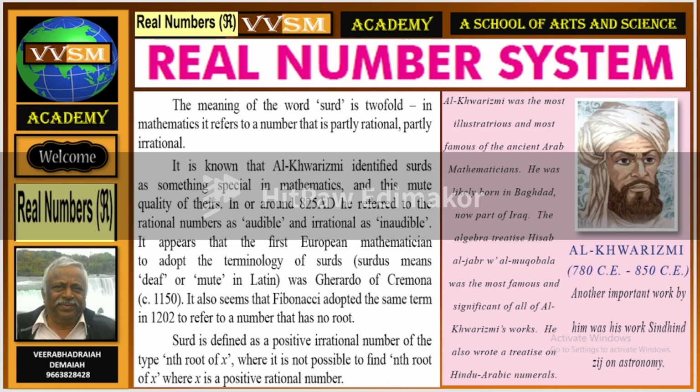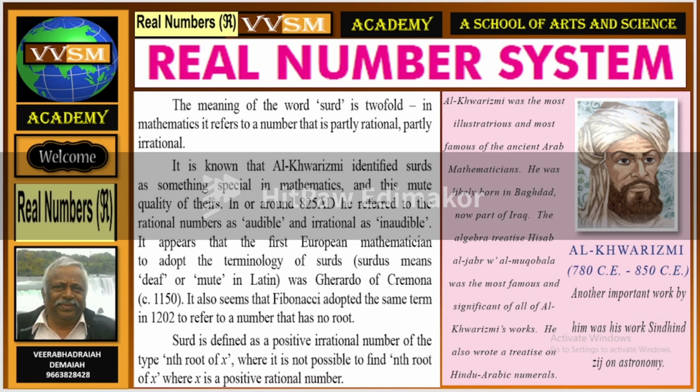Al-Khwarizmi identified surds as something special in mathematics, and this mute quality of theirs. In or around 825 AD, he referred to the rational numbers as audible and the irrational as inaudible. It appears that the first European mathematician to adopt the terminology of surds, surdus meaning deaf or mute in Latin, was Gerard of Cremona, in 1150.